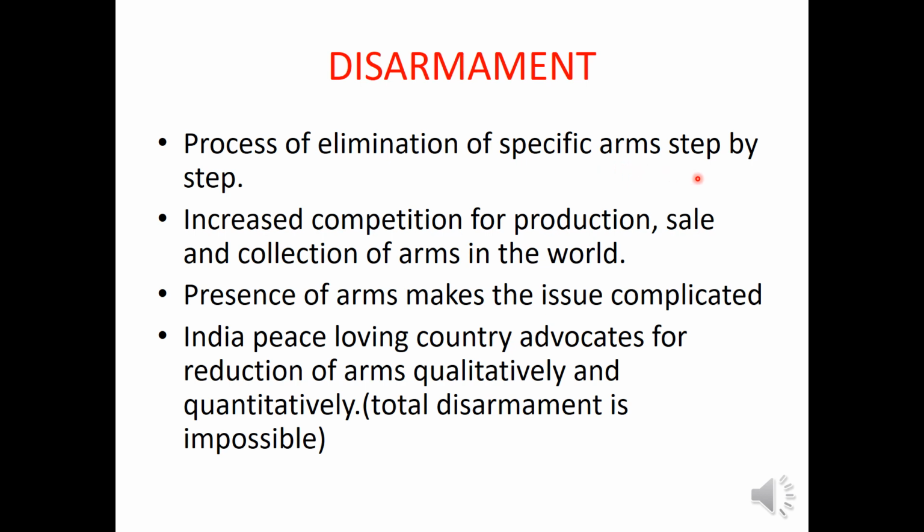But the increased competition for production, sale and collection of arms in the world has created a major problem. And the countries think that this may lead to Third World War.